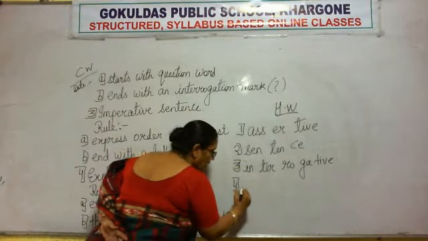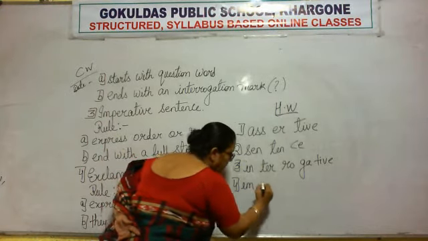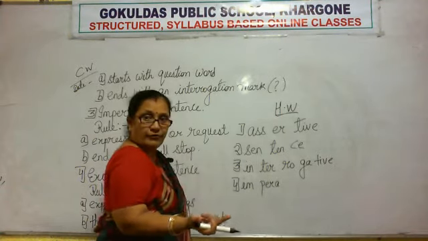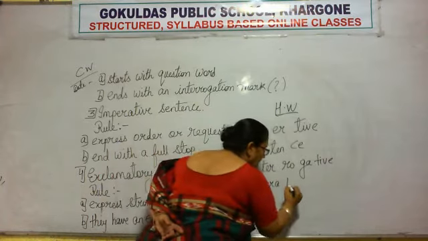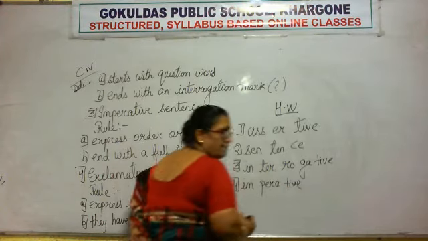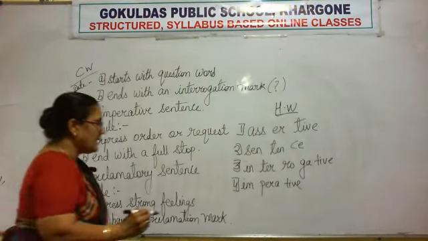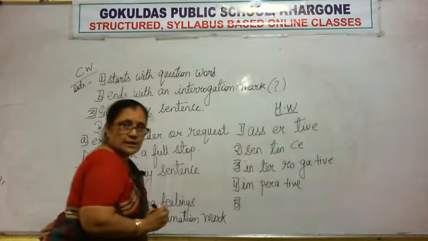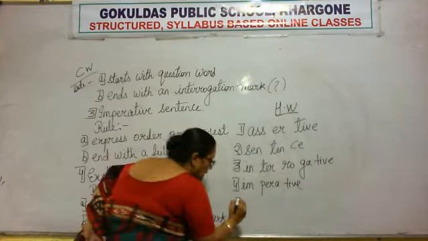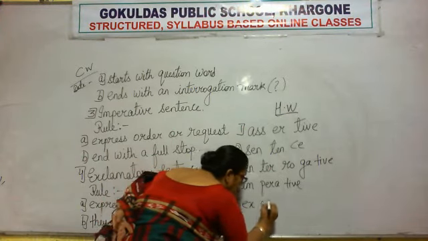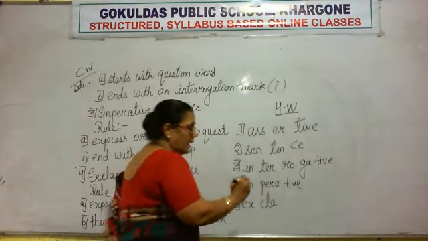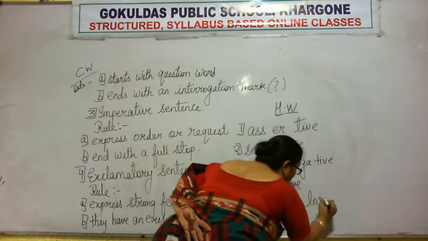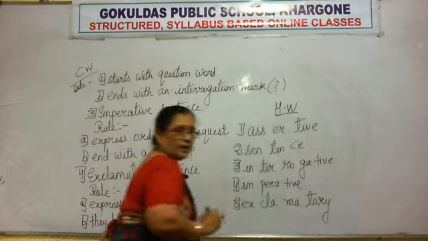Im. I-M. Imper. P-E-R-A. Parrot. P-E-R-A. Imperative. T-I-V-E. Simple. Imperative. Right? And the last spelling that you have to learn is exclamatory. E-X. Cla. C-L-A. Ma. M-A. Tory. T-O-R-Y. Okay.